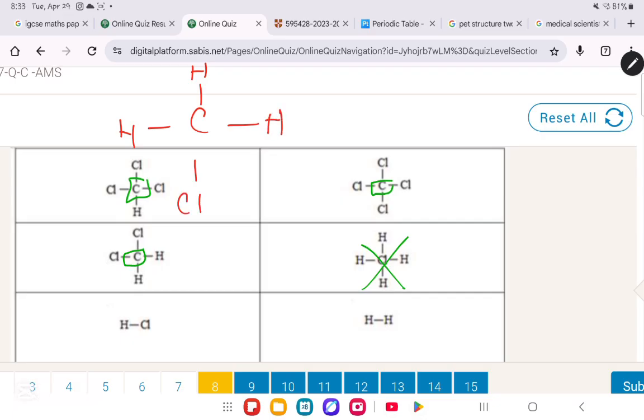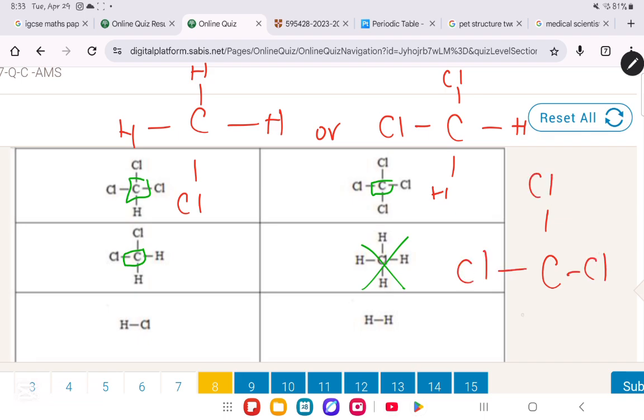This is one of the products being formed. Or C with Cl, Cl, H, H. Or you can have even Cl, Cl, Cl, H, or even Cl, Cl, Cl and Cl. Okay, you can have these different 4 products.